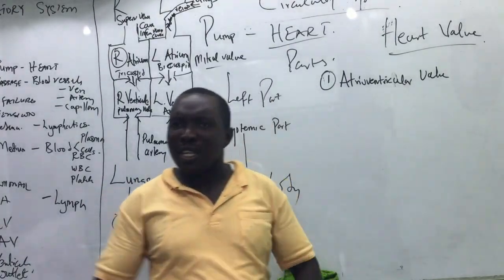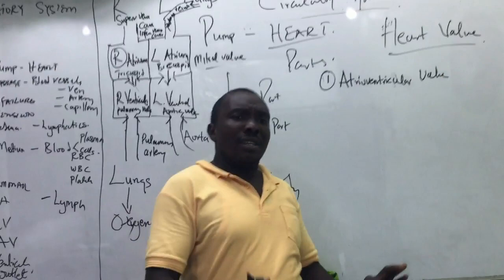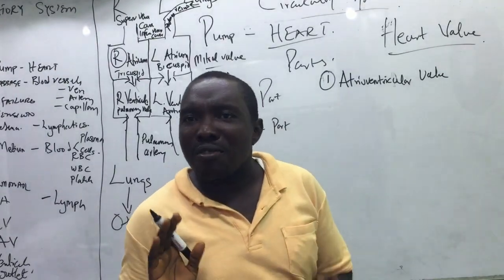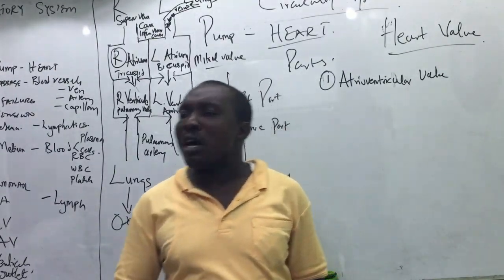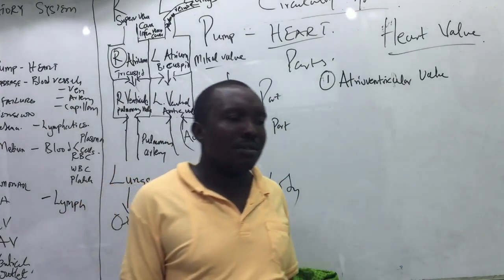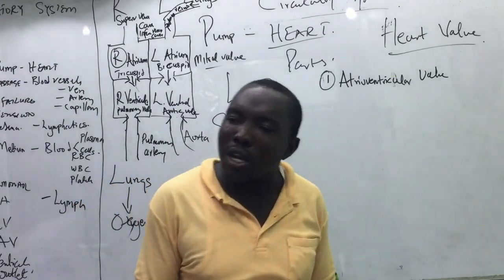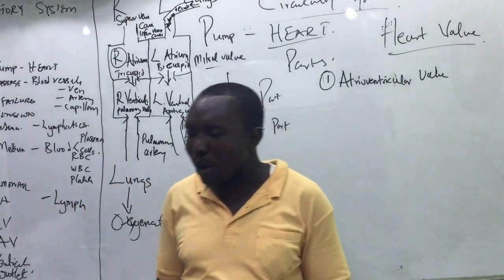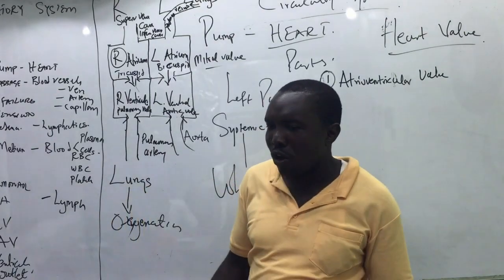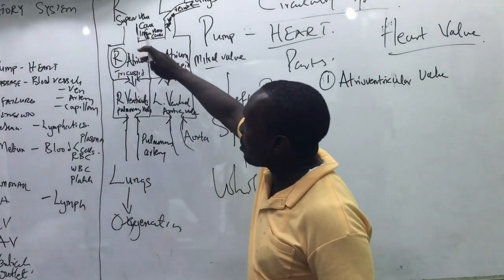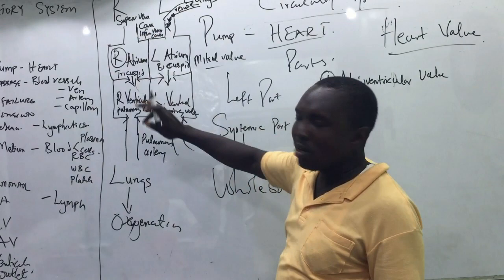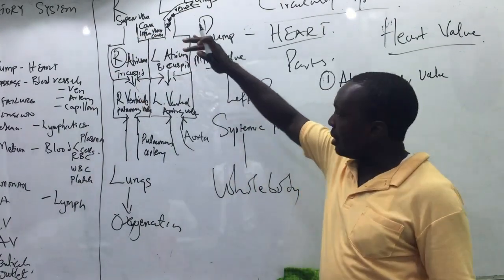So it's not a big thing. These are the valves at the junction of the atrium and ventricle. We have two such junctions: the one between the right atrium and the right ventricle, and the one between the left atrium and the left ventricle.